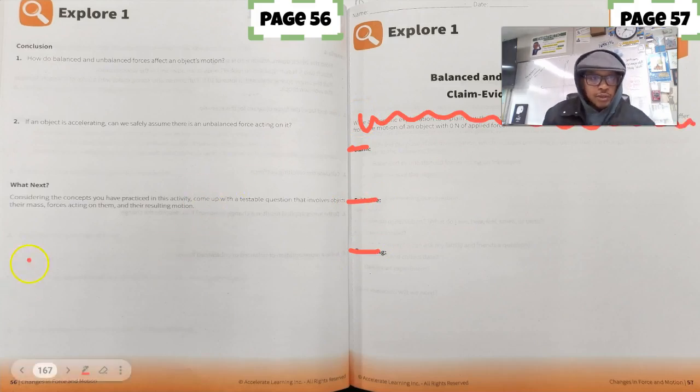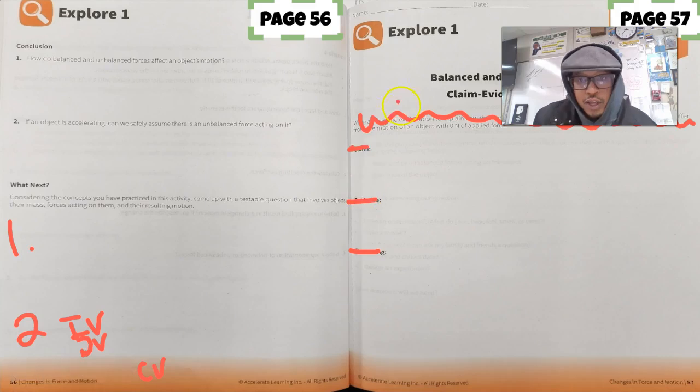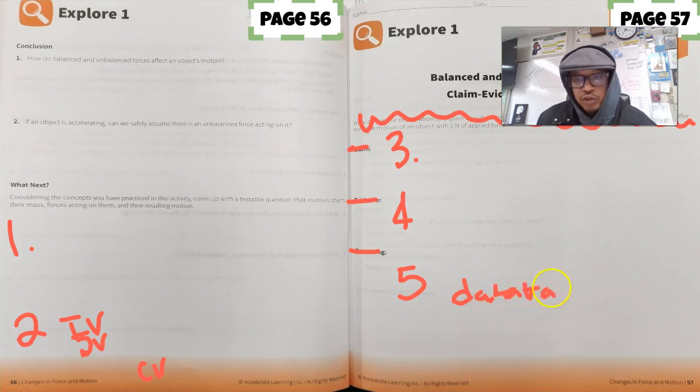So you could literally say, all right, my testable question is here. Number 2 is my independent, dependent, and control variables. Maybe number 3 over here would be my materials needed. Number 4 would be my procedures, and 5 is my data table. You could literally do it just like that. Also, this is page 57, so if you turn to page 58, it's a blank page, and you totally could use that as well.